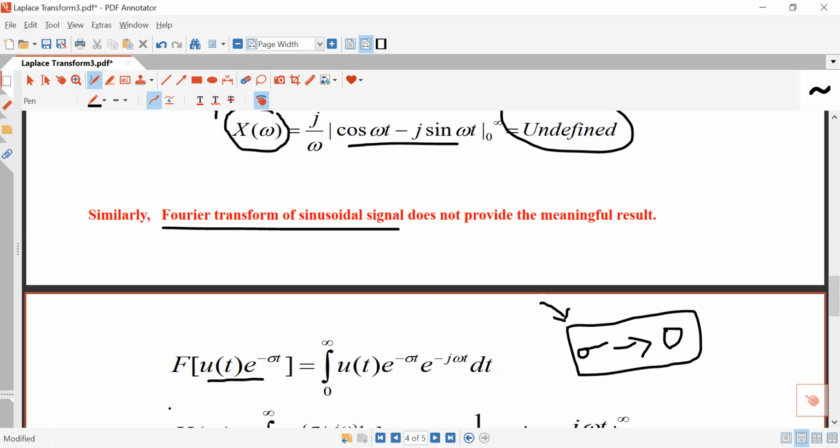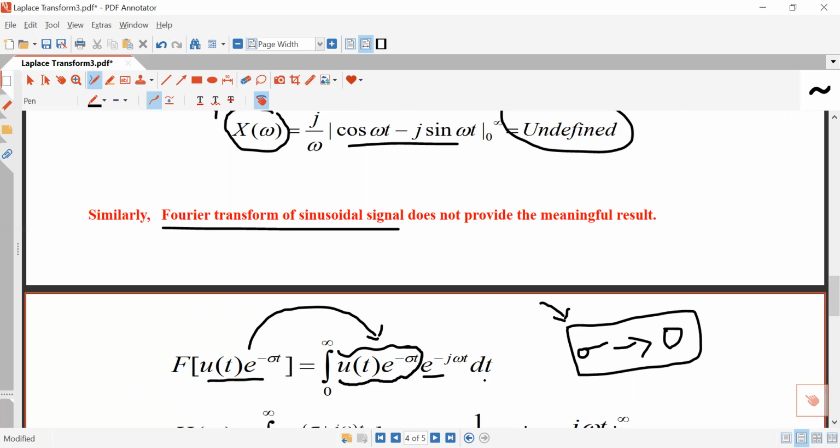So what will be the Fourier transform of u(t) e to the power minus sigma t? In place of x(t), you will have to write u(t) e to the power minus sigma t. And you must remember this is a unilateral Fourier transform, because the lower limit is 0, and we are not interested in negative values of t, because we can start the analysis only after the application of excitation. So in place of x(t), you write u(t) e to the power minus sigma t, times e to the power minus j omega t dt.